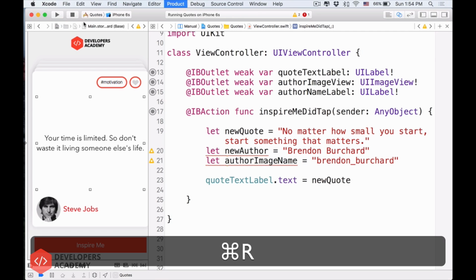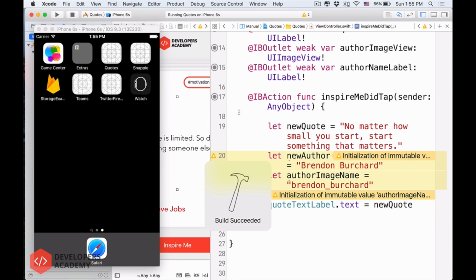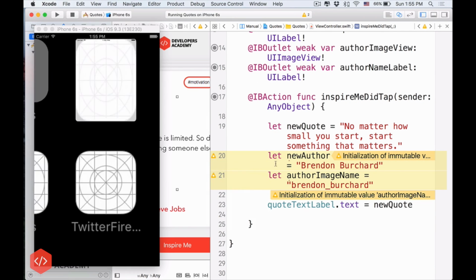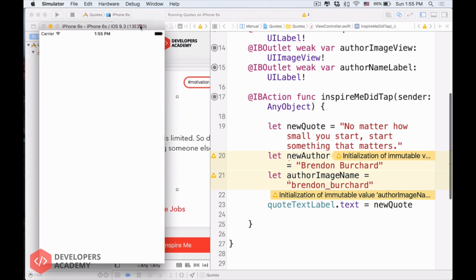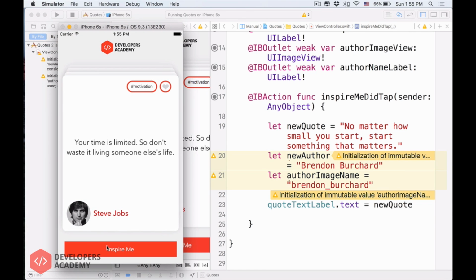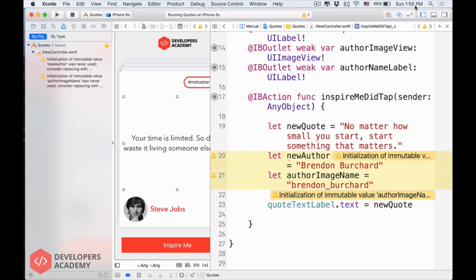Alright, so now let's run the project and see how it looks. Just run it right now. Don't worry about all the colors. Alright, when I click the Inspire Me, click that. Hey, it changes the text. It changes the quote. That's great. We are 50% through the project so far.